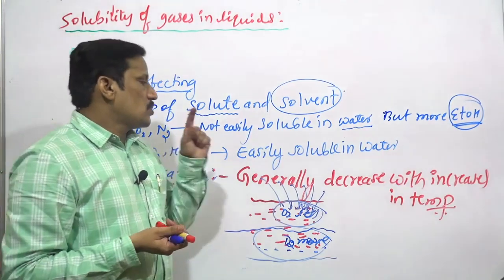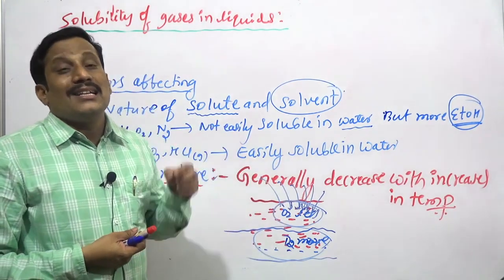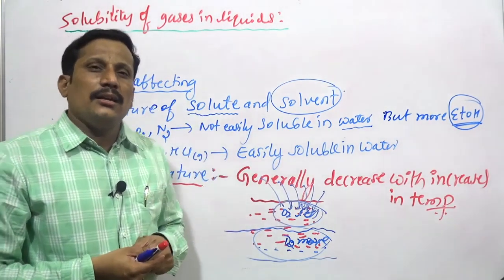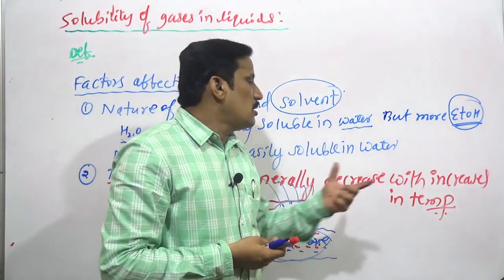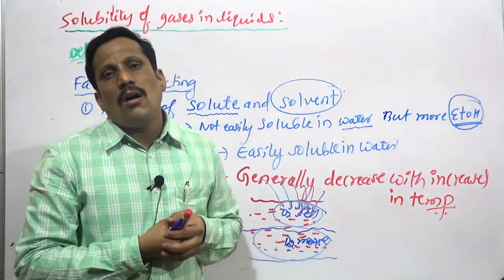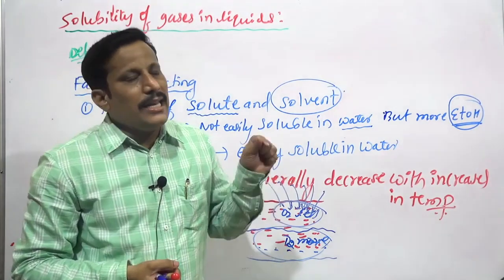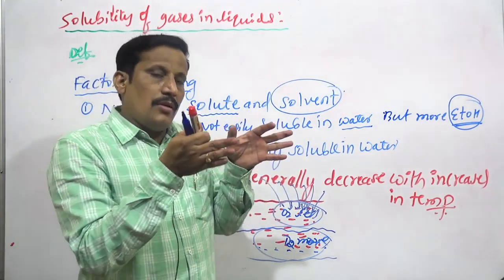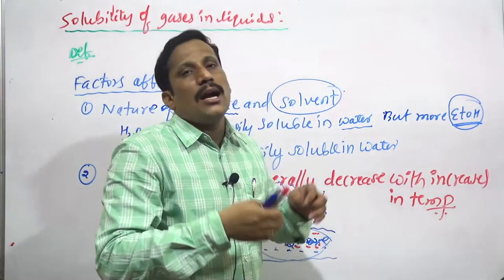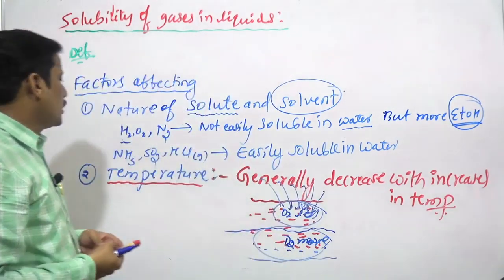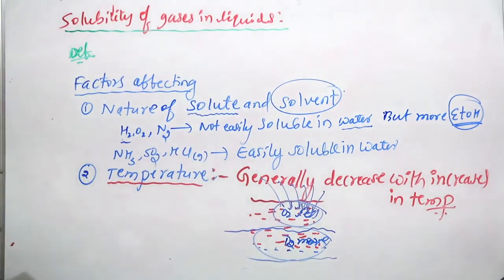So I am speaking generally, the solubility of gases increases with low temperatures only. At high temperature it is less, right? But we have some exception cases: hydrogen gas and some inert gases.